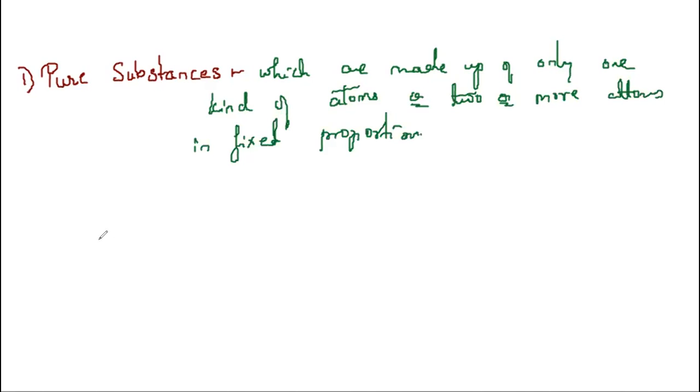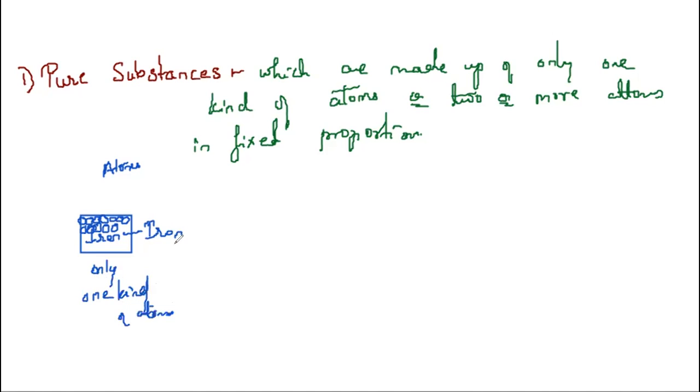Now, how to understand this? Let us take an example. Say I have a piece of iron metal. If I have a piece of iron, it will be made up of all atoms of iron only. Any matter is made up of minute particles, and those minute particles are called atoms. It will have all iron atoms only. Will it have anything different? So I'll say here, it is made up of only one kind of atoms.